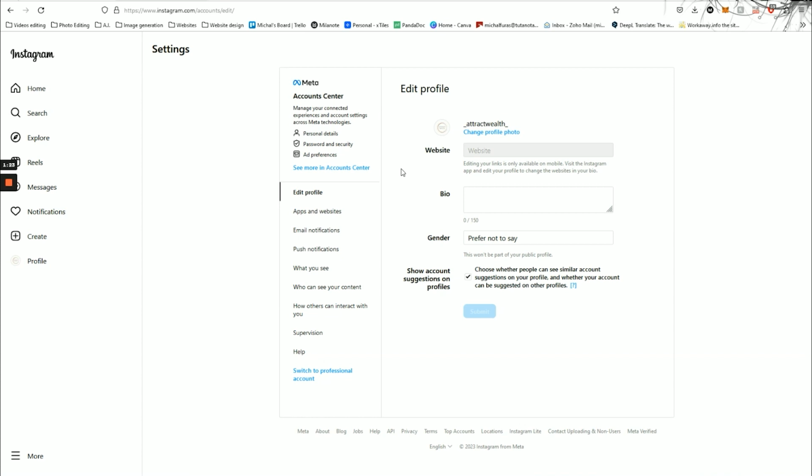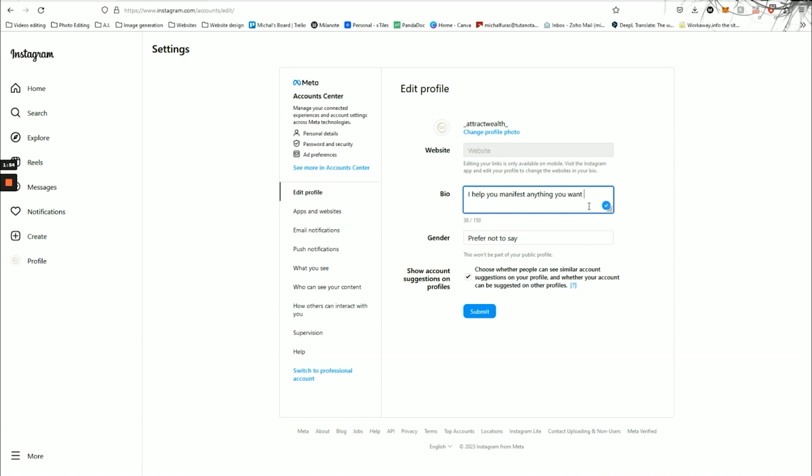Since I am in the spirituality niche and the law of attraction, I will include something related to the subject. For example, I help you manifest everything you want. You can also add some emojis. I will use a star and a heart. You can put whatever you want here. If you are in the weight loss niche, you can put something like I help you lose weight. If you are in the language niche, you can put I help you speak English. Choose something that suits your niche. Don't worry, you can always edit it later.